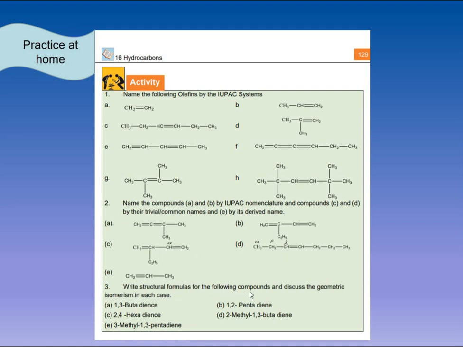Draw structural formulas of the following compounds and discuss geometric isomerism in these cases. 1,3, this is not butadienes, there is some typing mistake. This is butadiene, this is 1,2-pentadiene, 2,4-hexadiene, this is 2-methyl-1,3-butadiene, 3-methyl-1,3-pentadiene. We have discussed isomers already in the previous lecture. So draw all of the isomers of these compounds and let me know if you can do it or not.